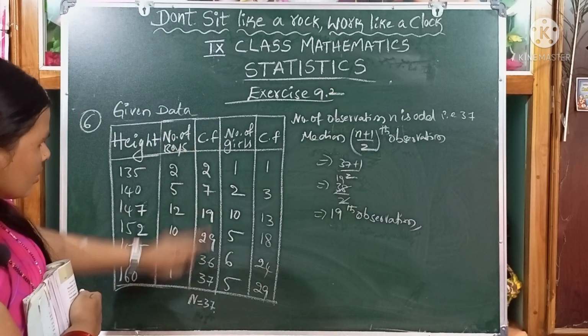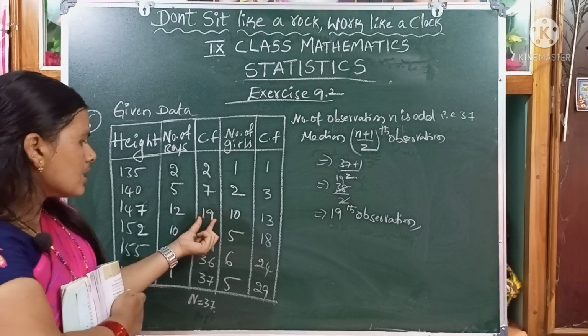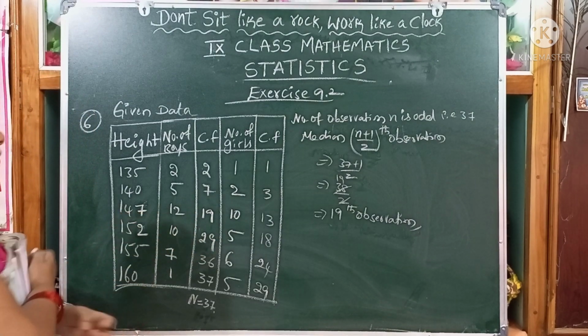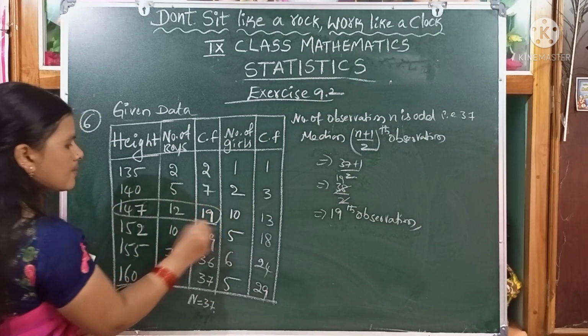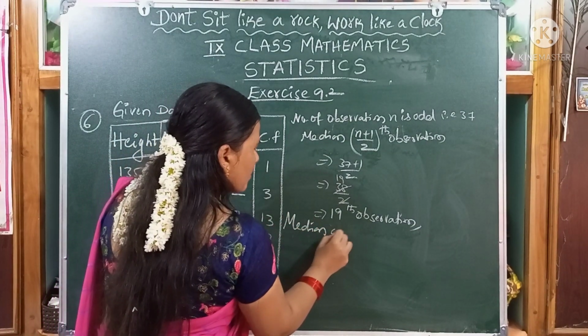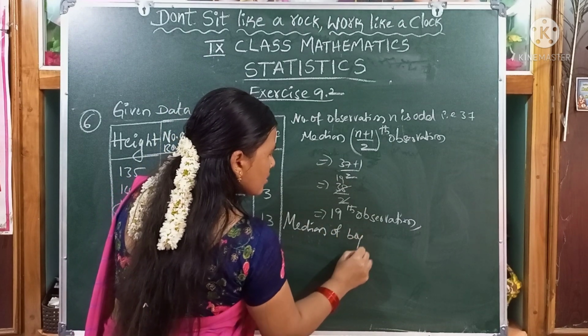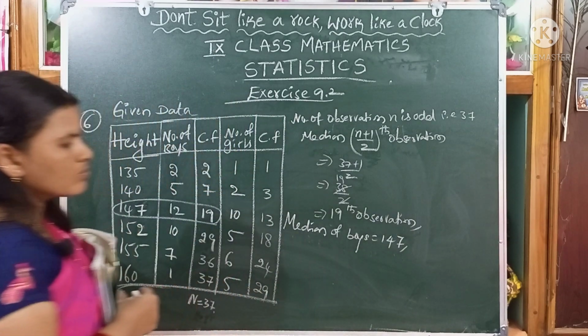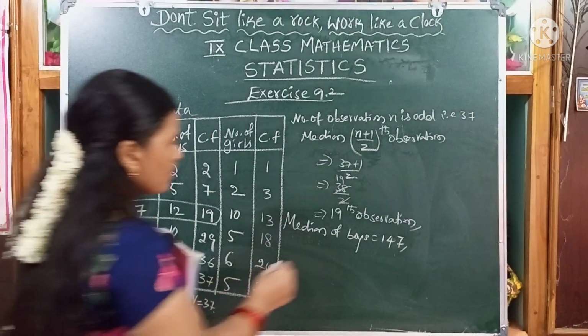Where is the 19 in cumulative frequency, children? It is the 19th observation. So 147 is the median of the boys. We can write down median of boys equals 147. Median of the height of the boys is 147 centimeters.